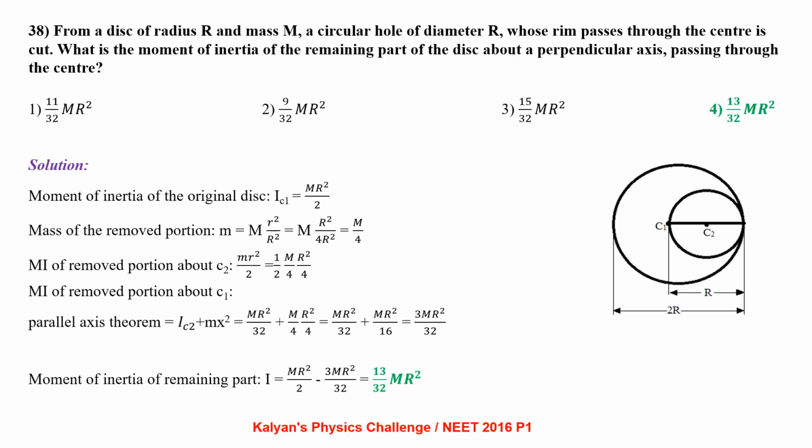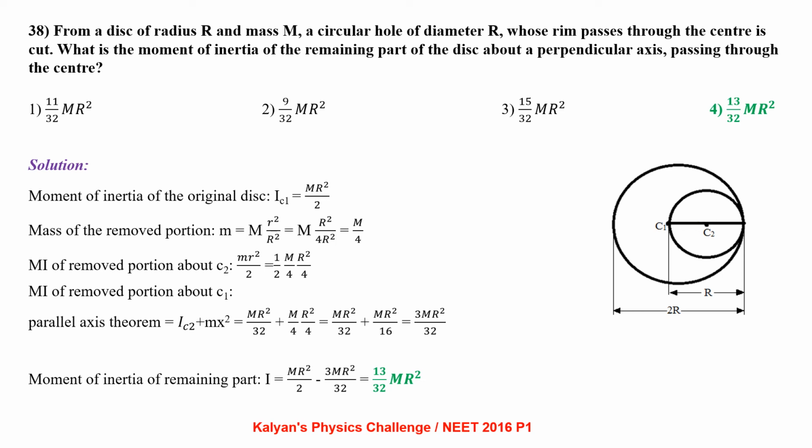From a disk of radius capital R and mass capital M, a circular hole of diameter capital R whose rim passes through the center of the disk is cut. What is the moment of inertia of the remaining part of the disk about a perpendicular axis passing through the center? Moment of inertia of the original disk IC1 equals MR square by 2. Now coming to the removed portion, mass of the removed portion small m equals capital M times r square by capital R square. This we obtained